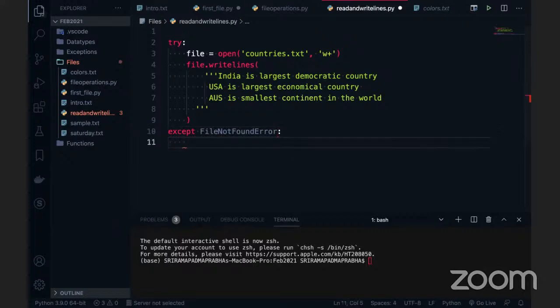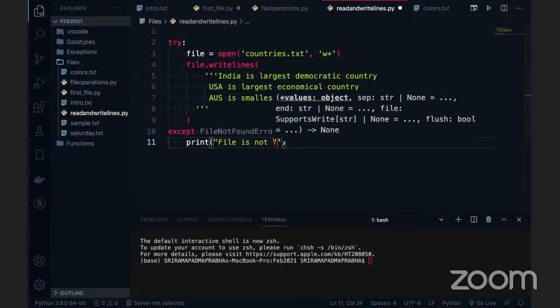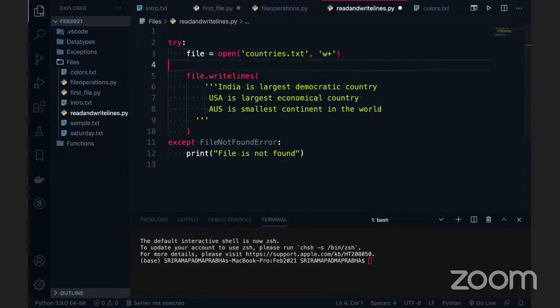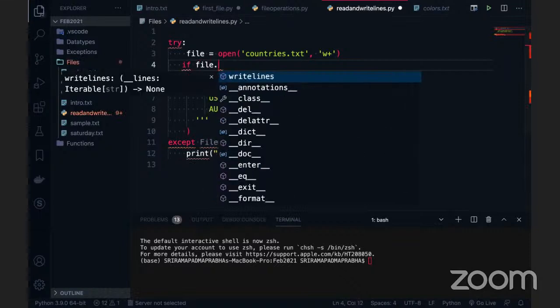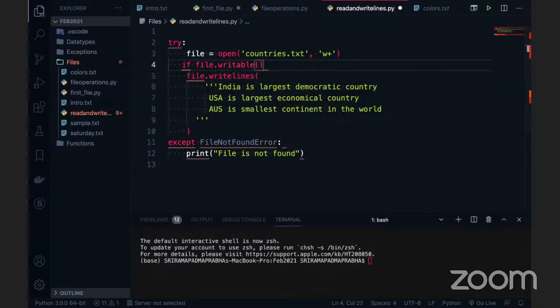Okay, now this file not found error, we are having it. I'm going to use a print statement now to say that the file is not found. We can write this if your file is in writable mode only. You can say file dot writable, then you can write this content. Okay, indentation problem, now it is okay.